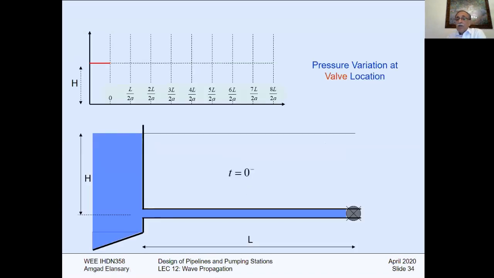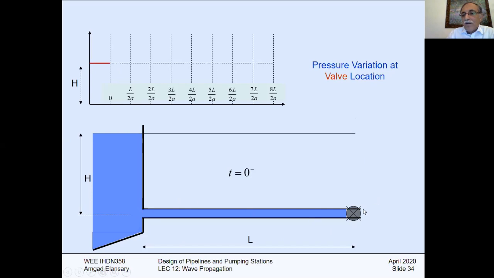Another presentation, if you don't understand the first one, I'm going to go with you quickly, step by step. Remember, this distance is L over 2A. Remember, before we had the full distance L over A. L over A means from the valve to the reservoir, it takes L over A time. So to go L over 2A and then another L over 2A, it is as if I am making the trip in two parts. Let's see how we can do that.